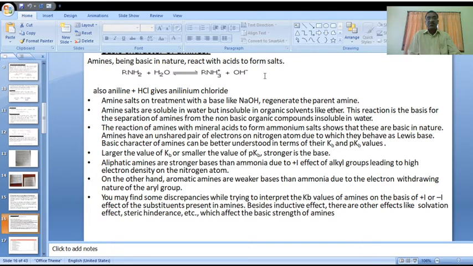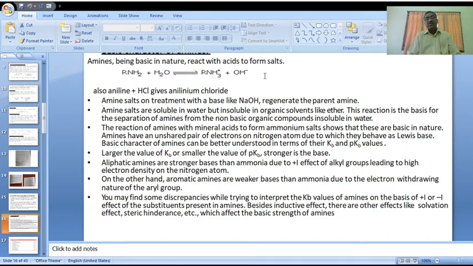If it is a minus I inductive effect, the electron density decreases on the nitrogen atom. But here it is a plus I inductive effect of all these alkyl groups. Is it clear?